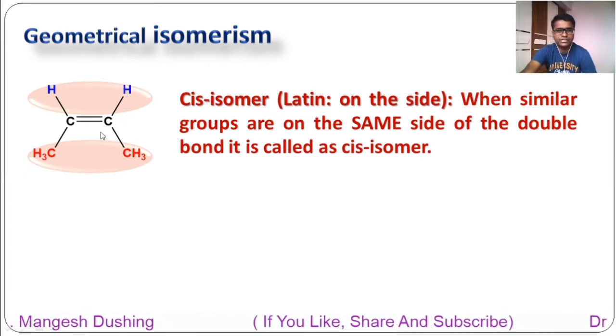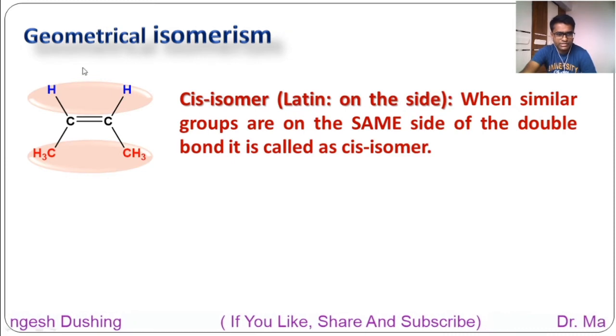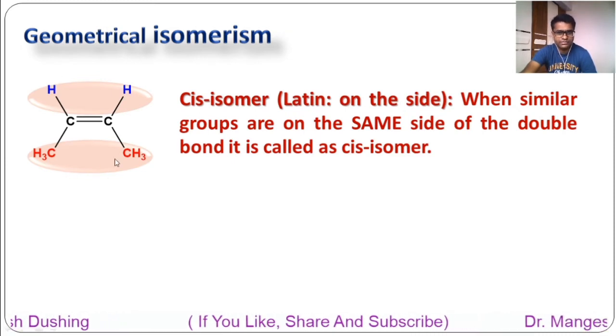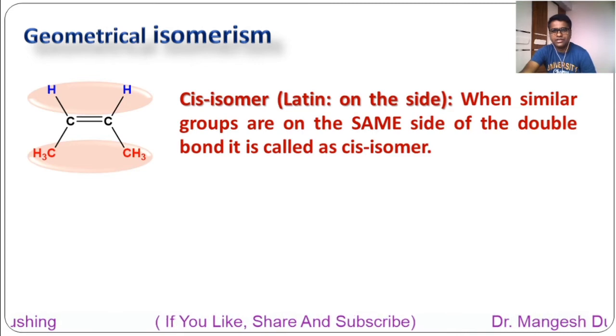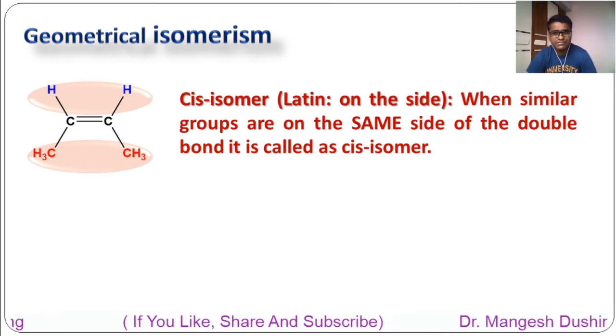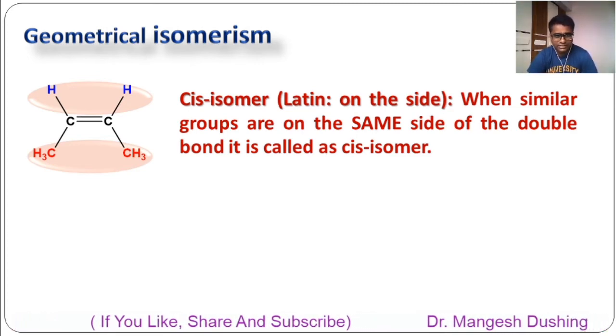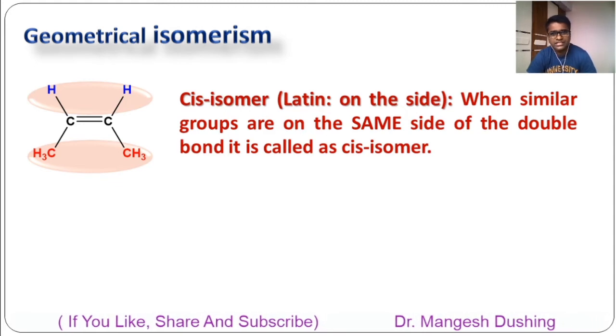It has another isomer also, but particularly this isomer is called the cis isomer. What is the definition? When similar groups are on the same side of the double bond, it is called a cis isomer.